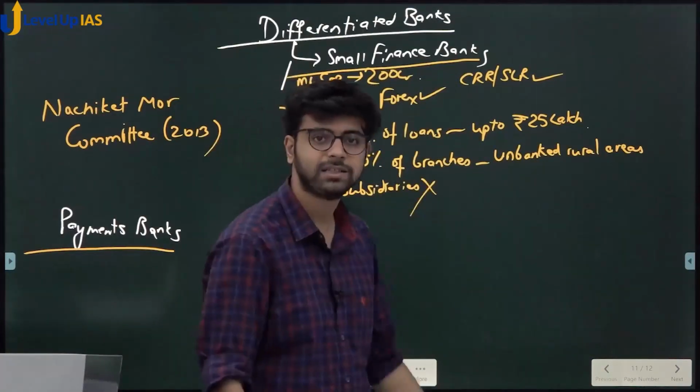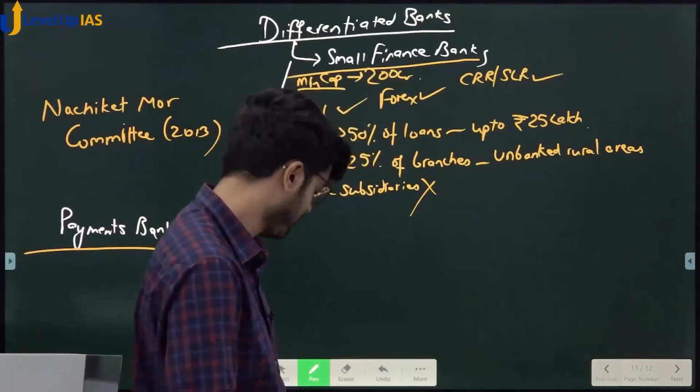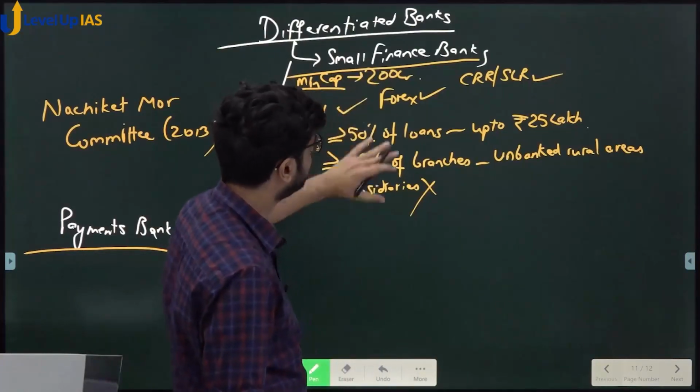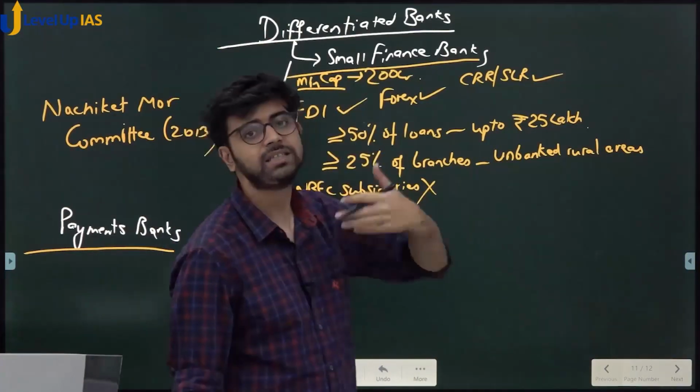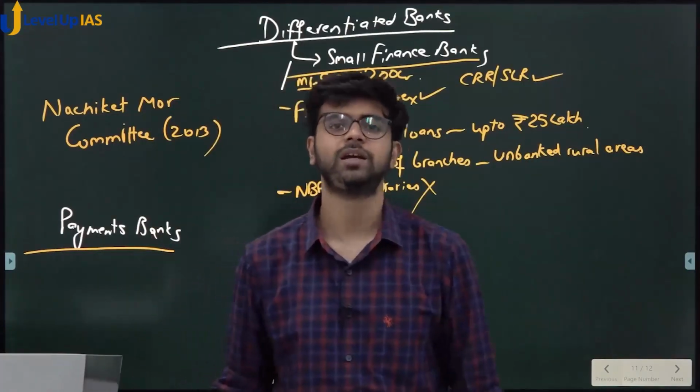Okay, someone is a heart surgeon, someone is a brain surgeon. They are different fields, right? Someone is a neurologist, someone is a cardiac surgeon, etc. So small finance banks are established with the reason of financial inclusion. They are small banks. Financial inclusion, these words have to be there in your answer.